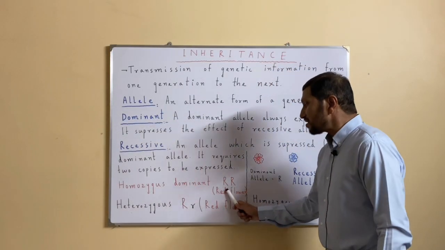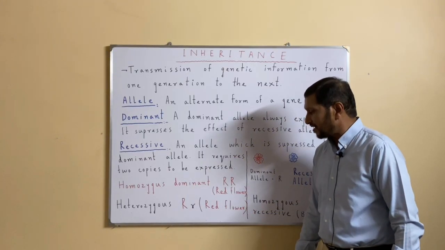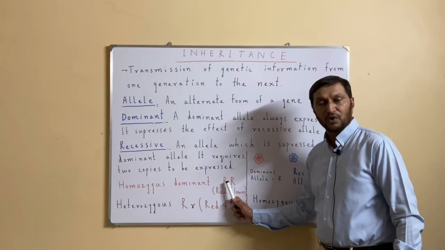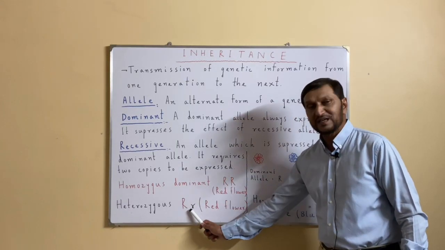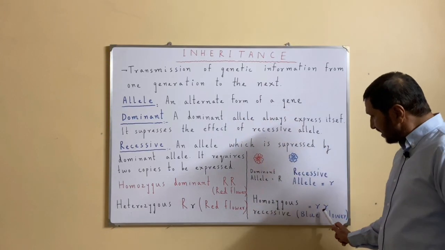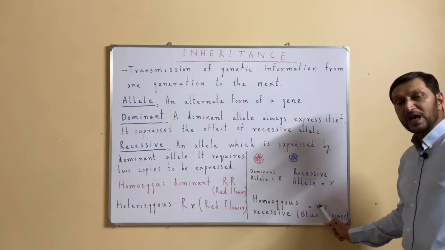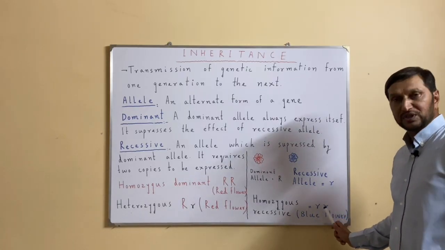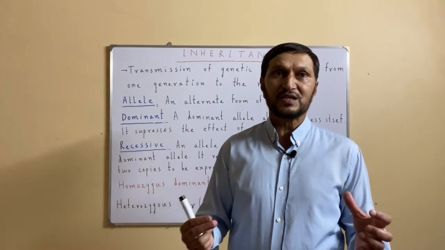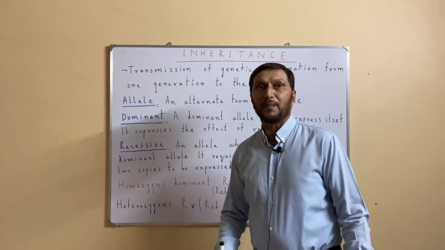Maybe both the plants are producing red flower, but it is possible that one individual is homozygous dominant and the other is homozygous recessive. While in this case it is homozygous recessive, its genotype is small r on both cases.